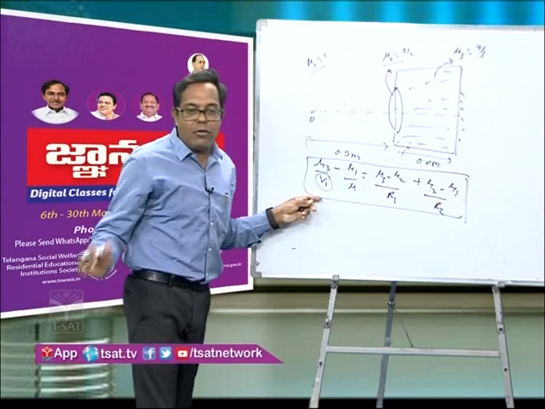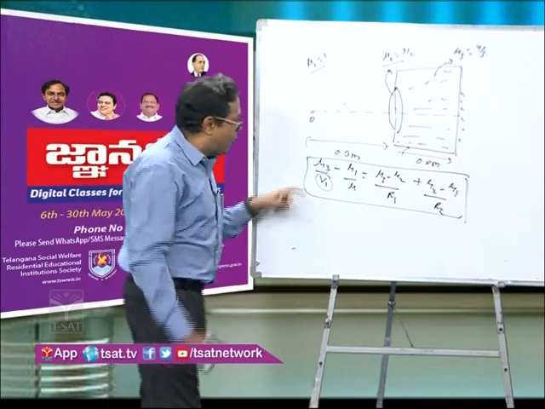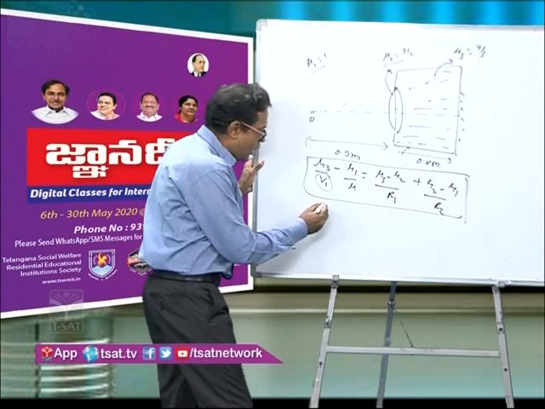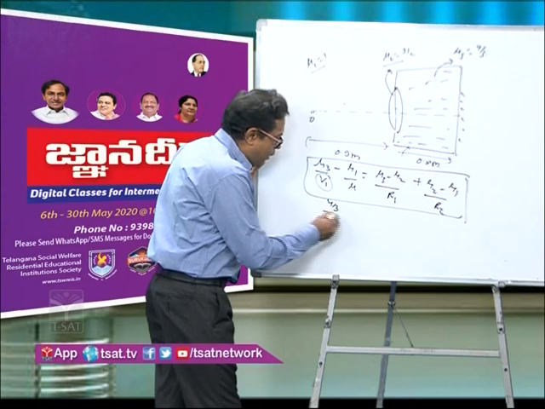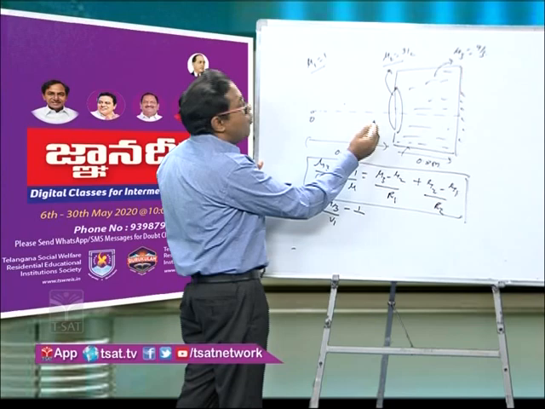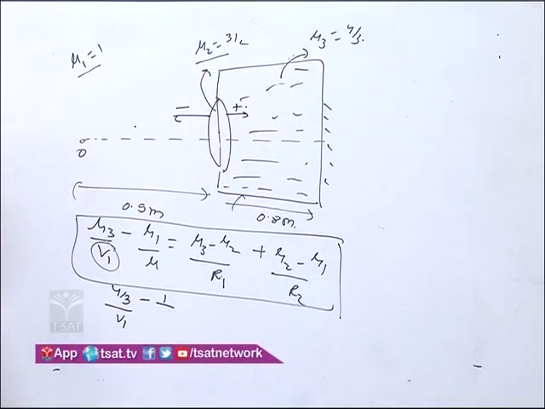Now we have to use the sign convention as I told you earlier. See, mu 3 by V1. What is mu 3 here? 4 by 3. I will put over here 4 by 3 by V1 minus mu 1, air, upon U. Now this distance is negative, this distance is positive, as you know by the sign convention.